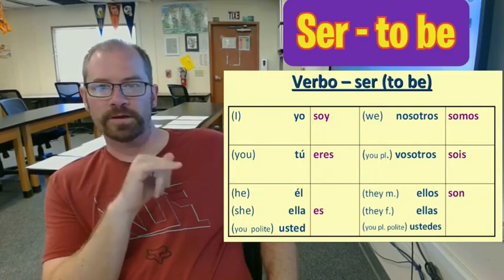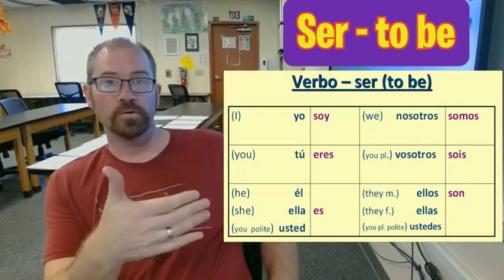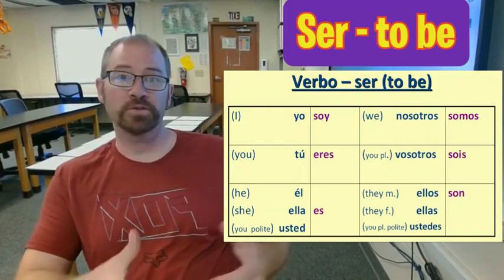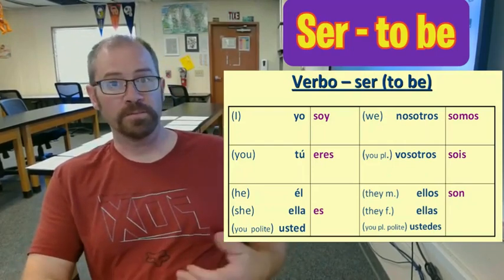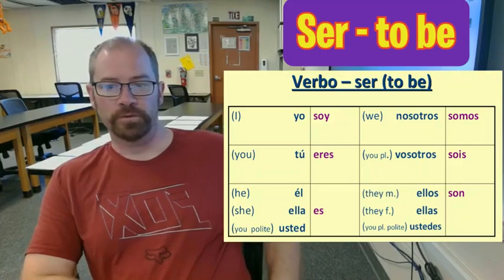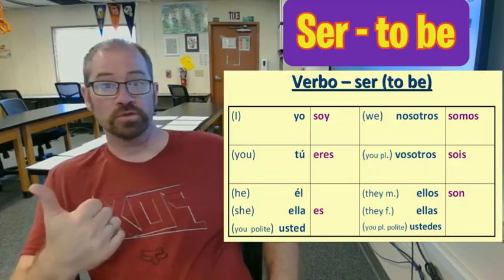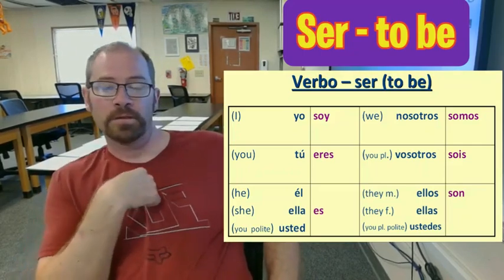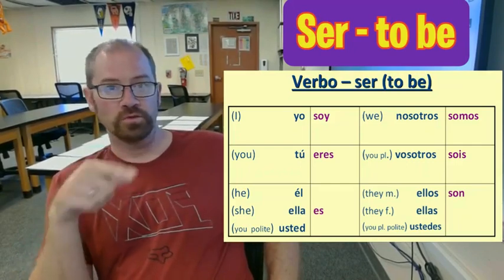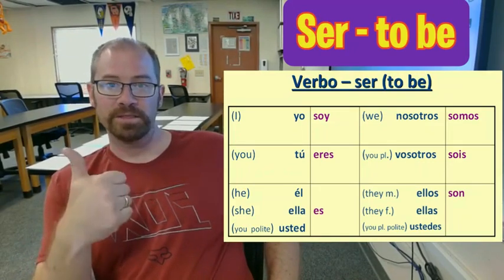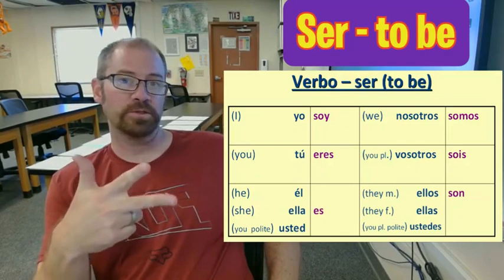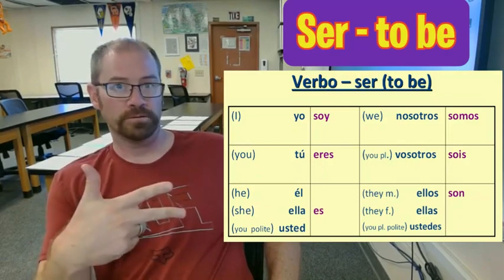So the verb ser can be put into 6 different forms. It kind of gives it meaning. So like ser is to be. I can change it to I am, you are, and so forth. So in purple on the screen, you can see the soy. That means I am. The next word down, eres, means you are. Es can mean he is, she is, or it also can mean you are in a formal situation.